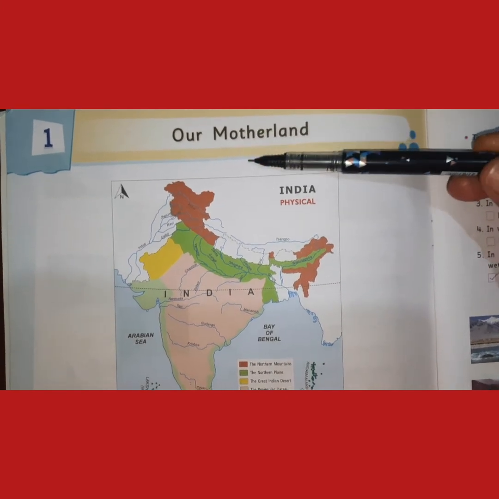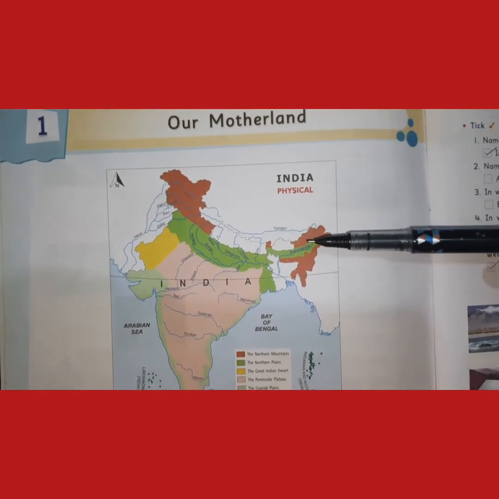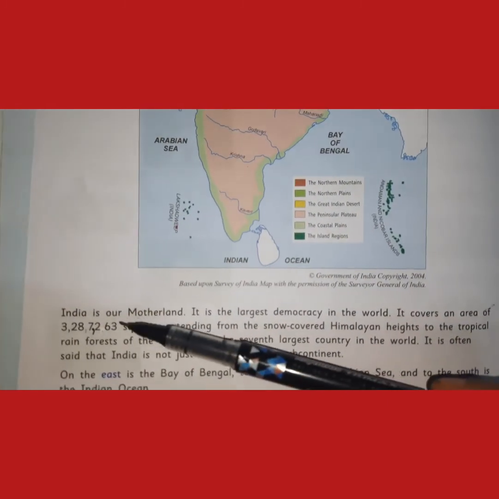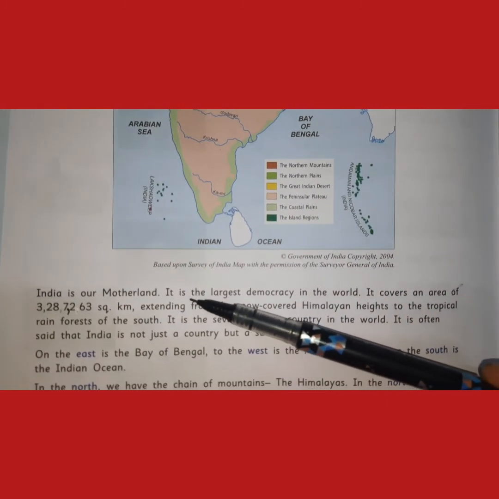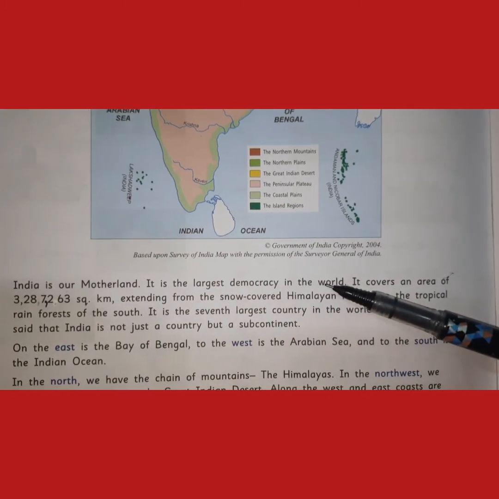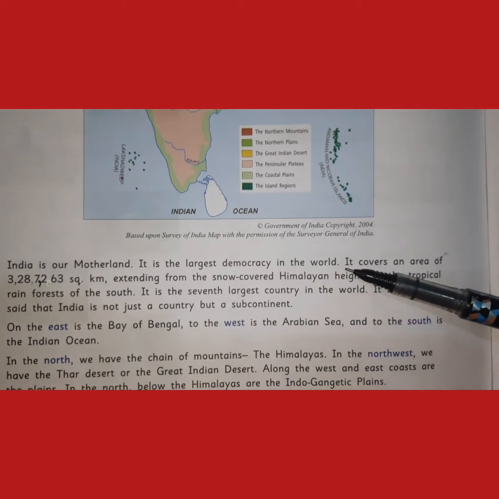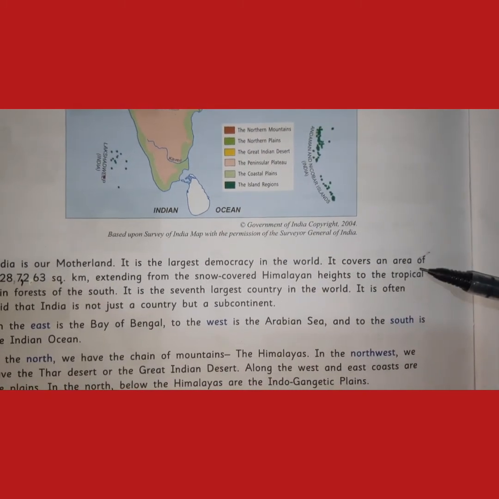Chapter one, our motherland. We live in India, so India is our motherland. It is the largest democracy in the world. Our democracy is the largest democracy in the world. It covers an area of